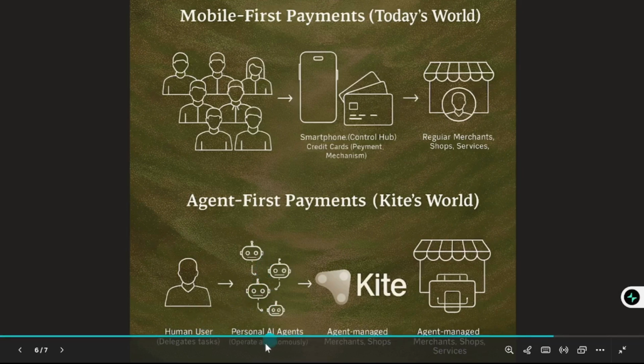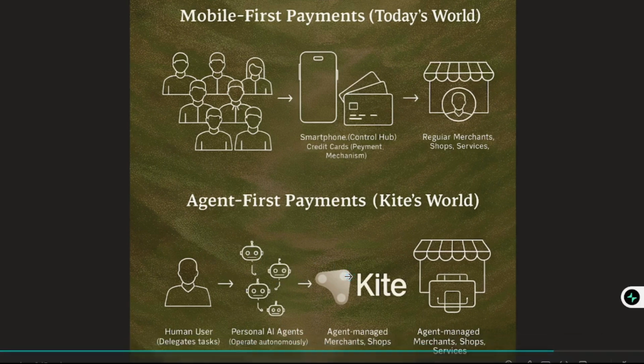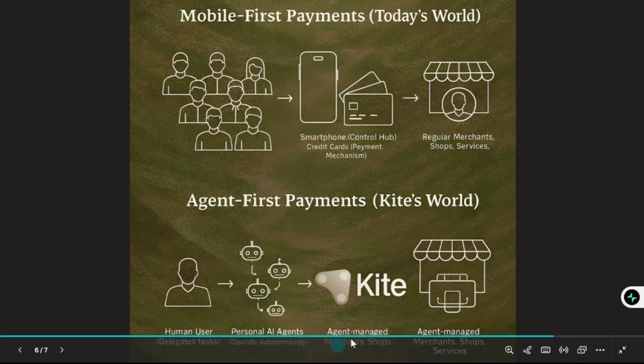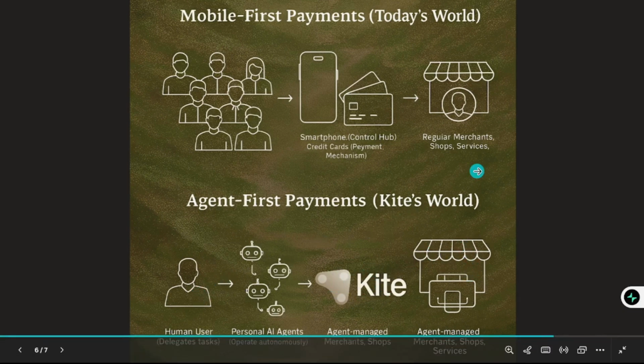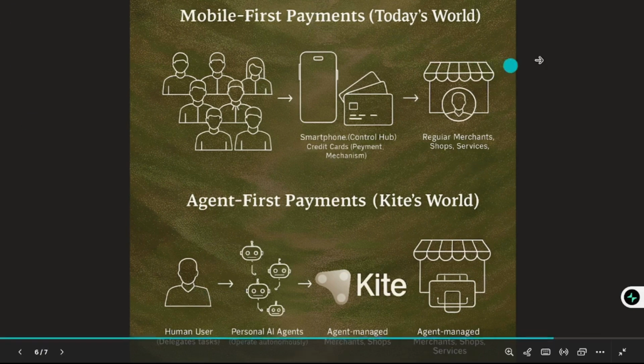You can see the personal AI agent operates autonomously, that is without external control, and uses the Kite ecosystem to process that transaction or instruction, with agent-managed merchants and shops. So this is what the technology processes, and Kite serves humans this way. That is the definition of the Kite agentic internet.